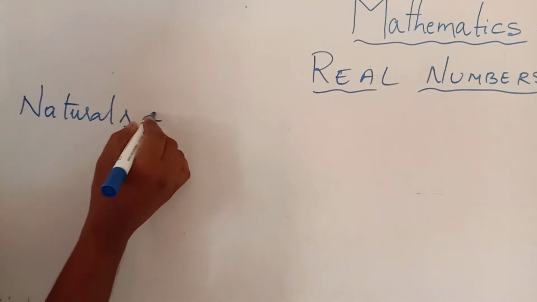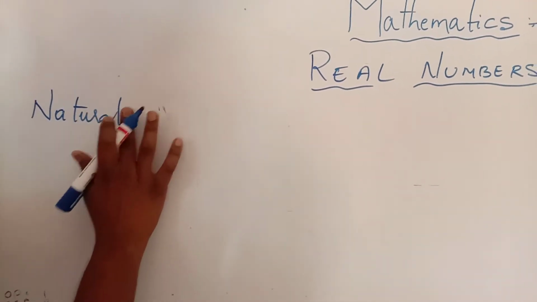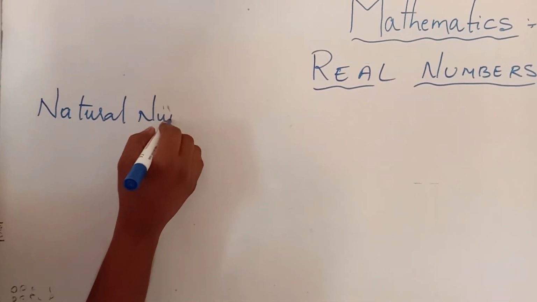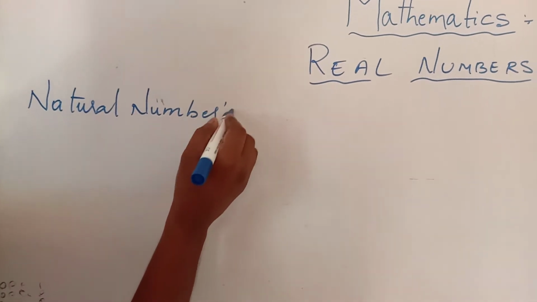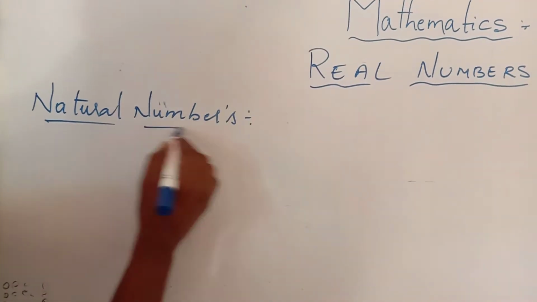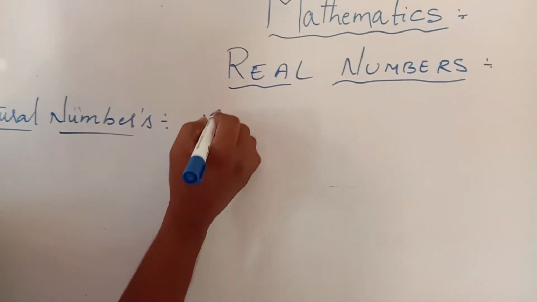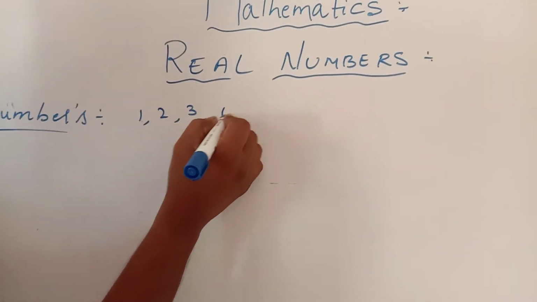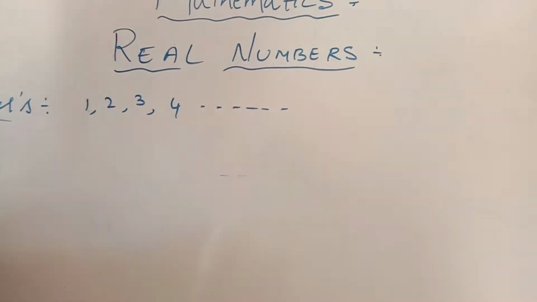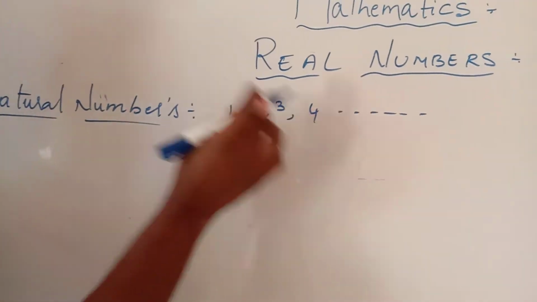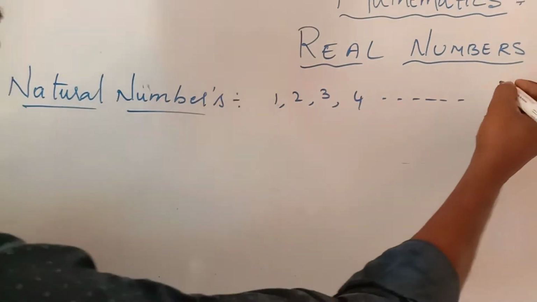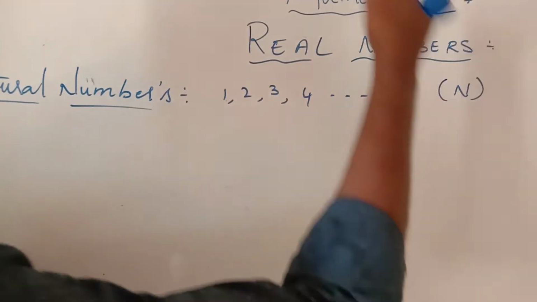What are natural numbers? Natural numbers are starting from 1, 2, 3, 4 and so on. These are called natural numbers and it is denoted with a capital N.